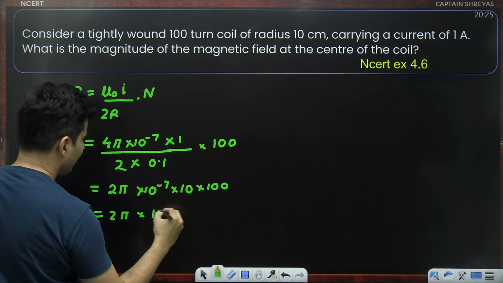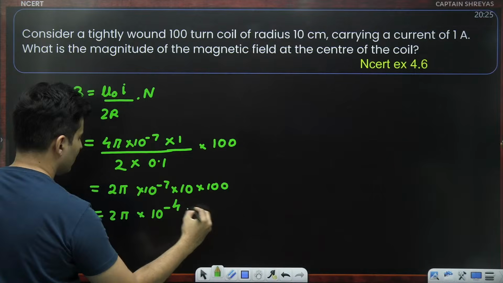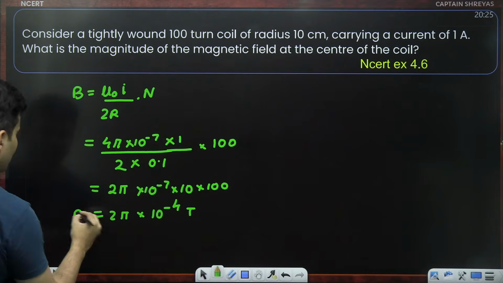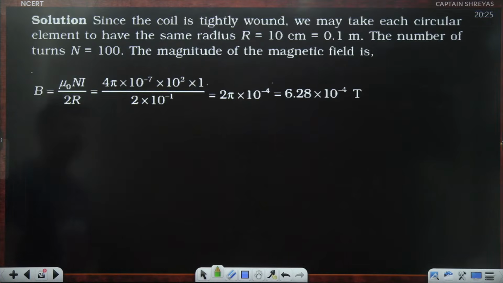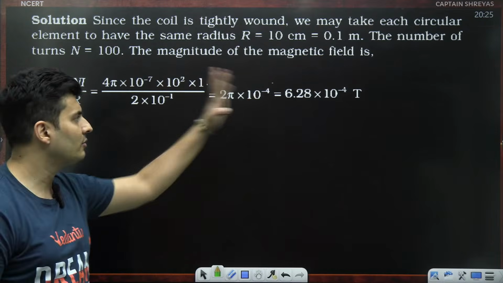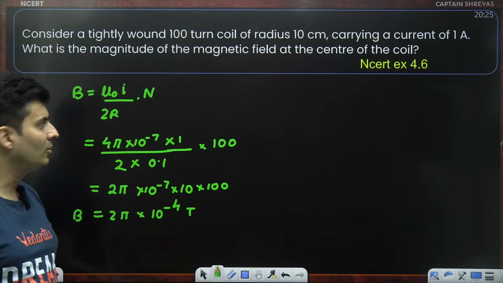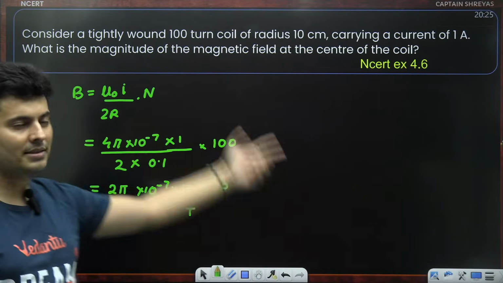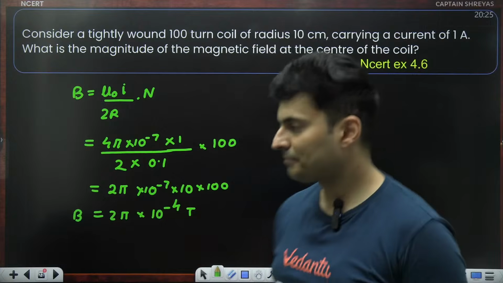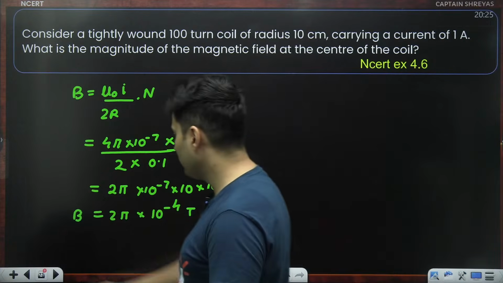And this is minus 7. So it will become minus 4. So this many Teslas. So 2 pi 10 to the power minus 4 Tesla, which is 6.28 10 to the power minus 4 Tesla. Perfect. That is how you do it. Just that this number n has come in play. That's all. Cool. Everybody with me?